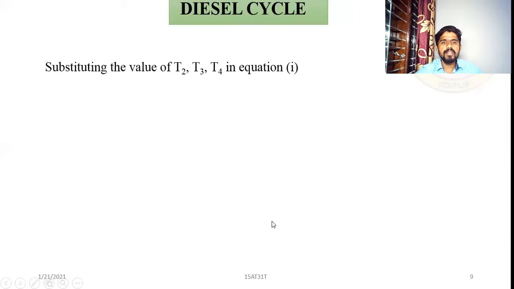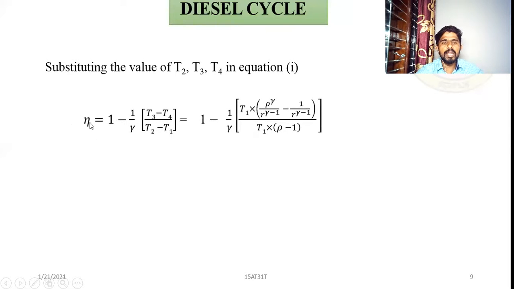Substitute the values of T2, T3, T4 in equation number 1. So you will get efficiency is equal to 1 minus 1 by gamma into T3 minus T4 divided by T2 minus T1. This is a standard equation you have. Now add the values of T2, T3 and T4 into this equation. That gives you 1 minus 1 by gamma into T1 into rho to the power gamma divided by R to the power gamma minus 1, minus T1 divided by R to the power gamma minus 1, whole divided by T1 into rho minus 1.